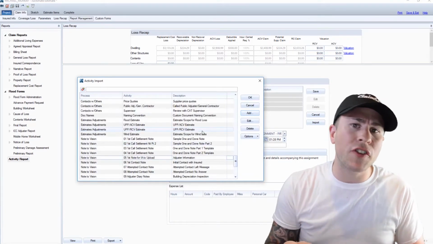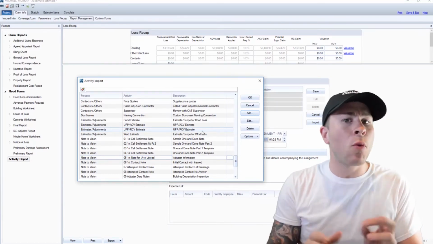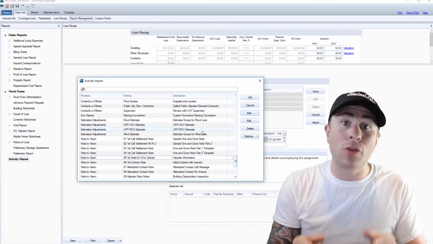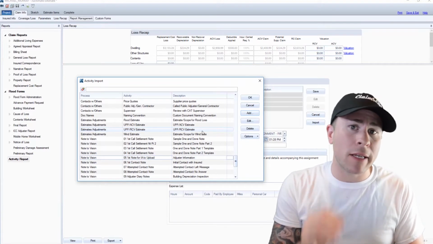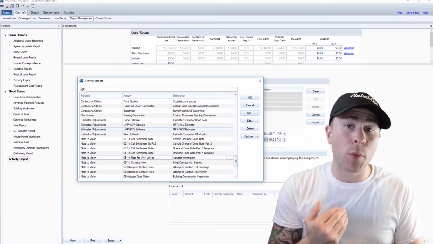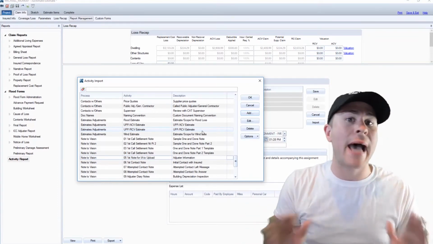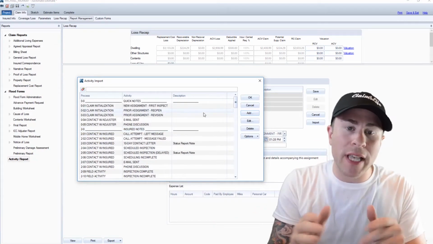And first, if you're watching this, if you're an active independent adjuster doing property claims, in and out of Xactimate, I want you to answer this honestly. How confident are you that these notes are the best notes? I haven't met a single adjuster that is happy with these notes. I certainly wasn't when I got started, and that's why when I had enough, I absolutely had enough. So I redid everything. Let me show you exactly what I did.